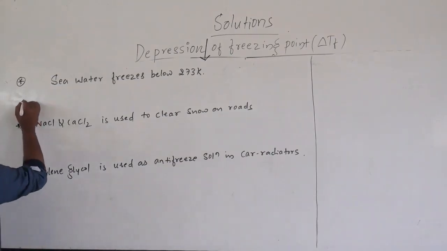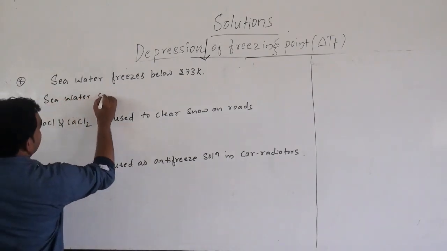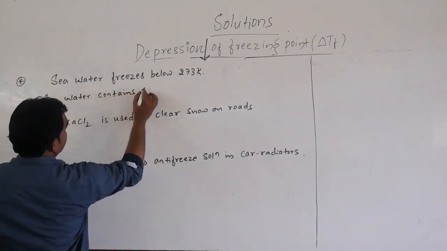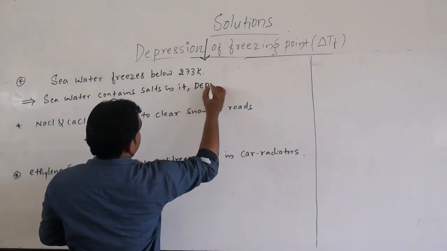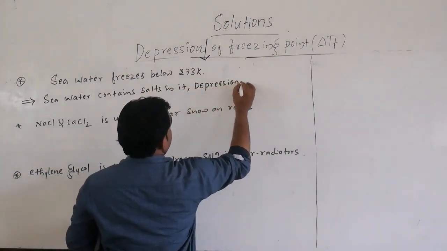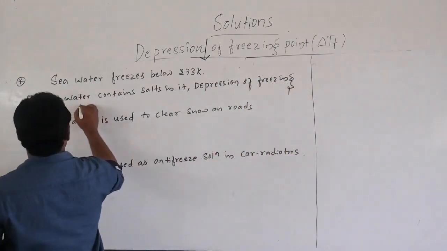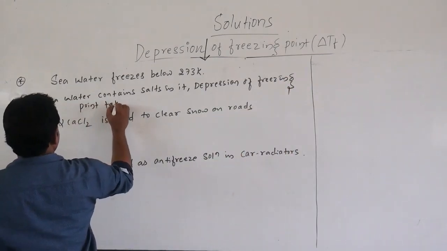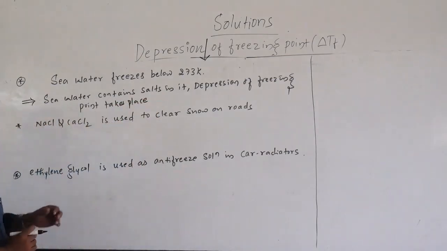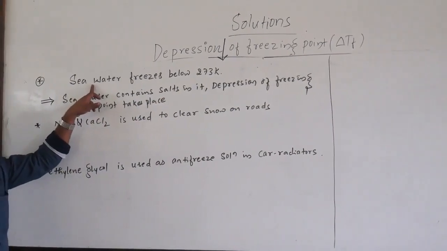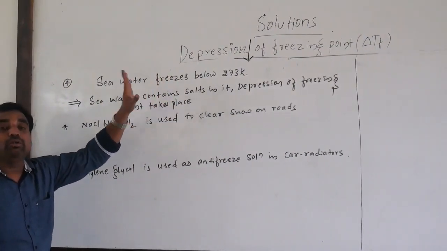Why? Because seawater contains salts in it, hence depression of freezing point takes place. So in all these cases, depression of freezing point takes place, hence the seawater will not freeze at exactly 0 degrees Celsius. Because of the presence of salts in it, it will freeze below 0 degrees Celsius.